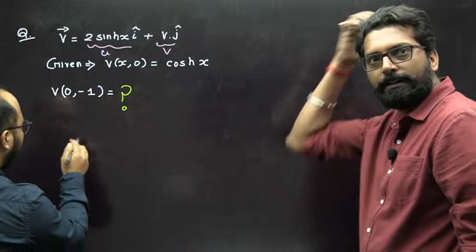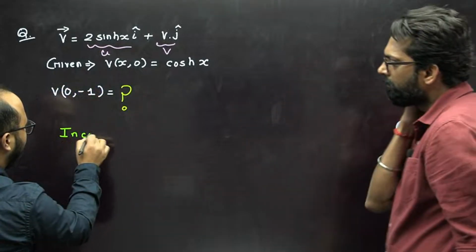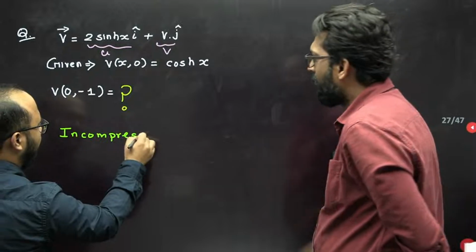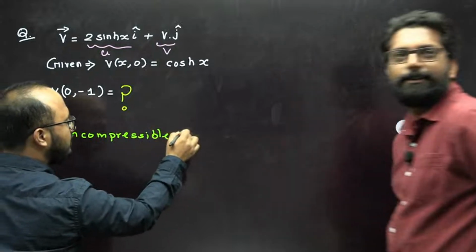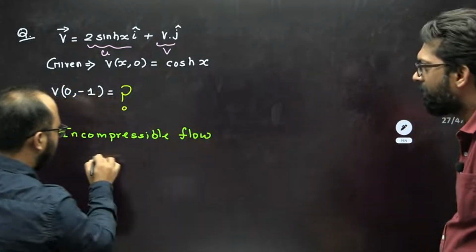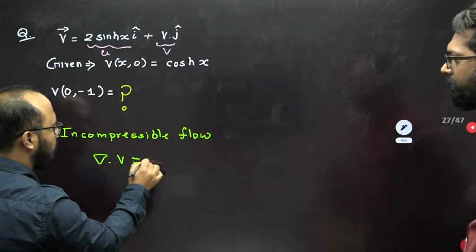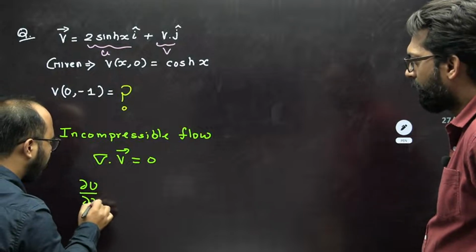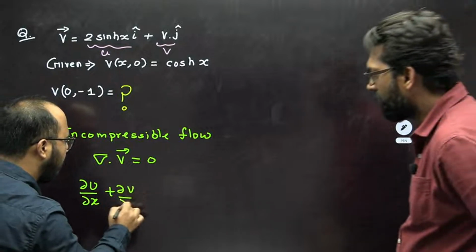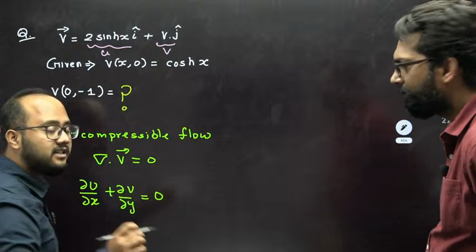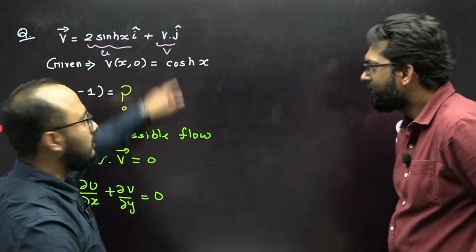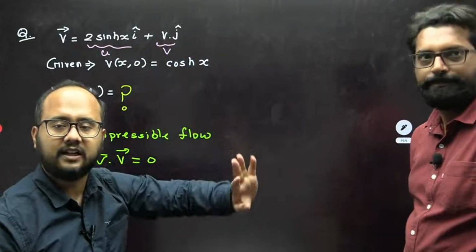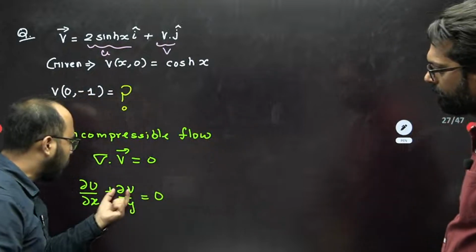When we write incompressible flow, we know that del dot v is 0. Del dot v equal to 0 basically means dou u by dou x plus dou v by dou y is equal to 0. Why have I not written w? Because w is already 0 in the velocity vector. It is a 2D case.